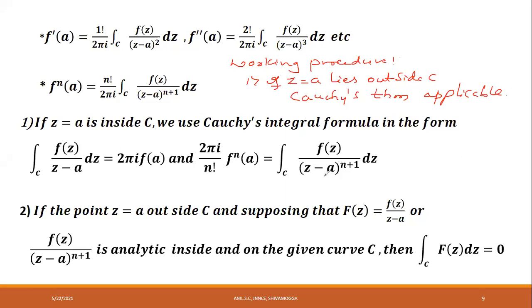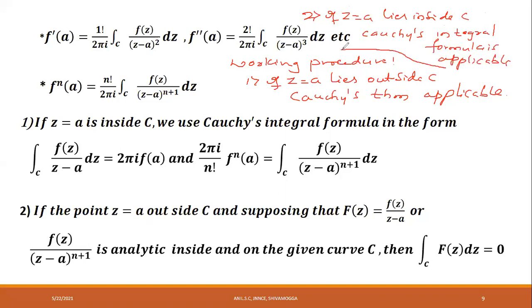And the second working rule: if z is equal to a lies inside C or on C, then Cauchy's integral formula is applicable. You note down these 2 points.